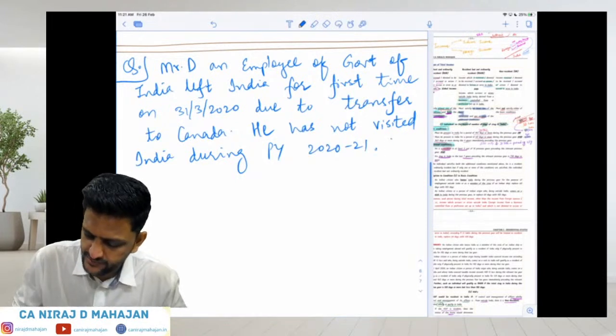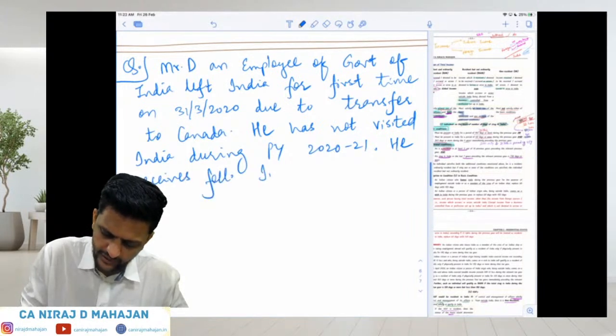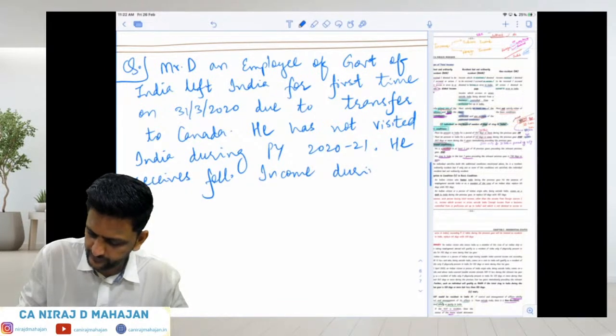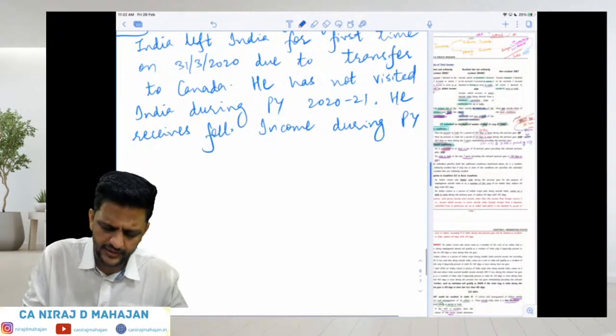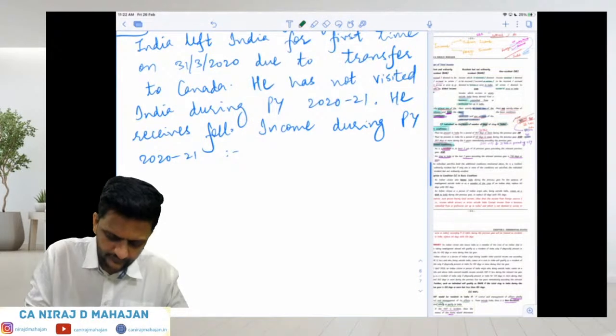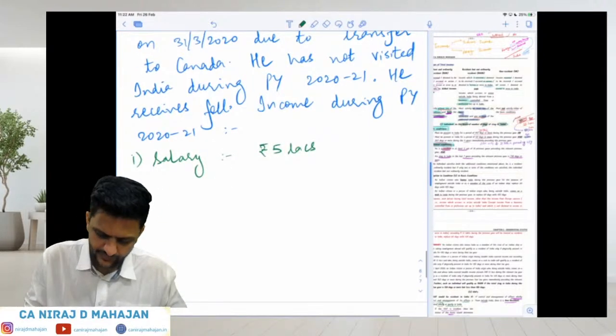He receives the following income during PY 2021. That is the current year. First one: salary, rupees 5 lakhs.